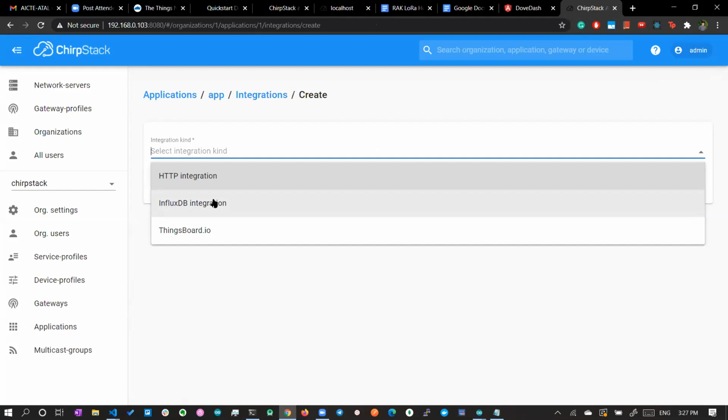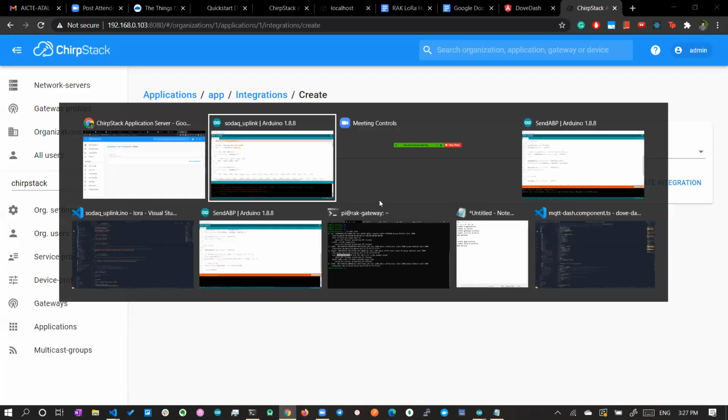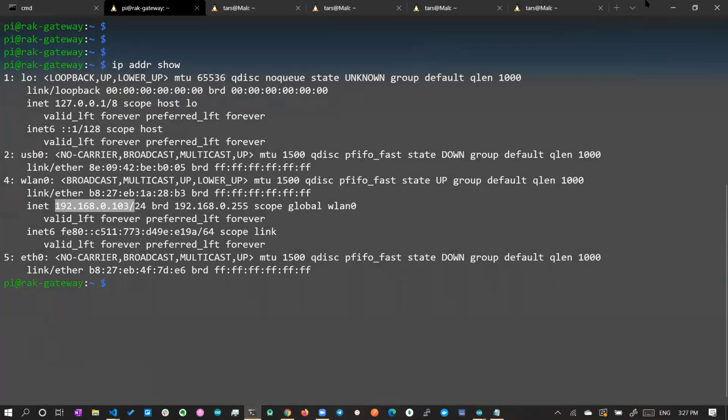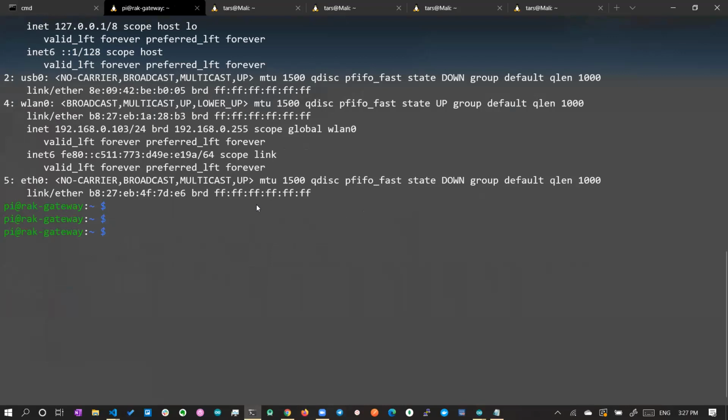Let's do a simple plain integration. Here we are using nothing, but when data is transmitting within the network, everything follows the MQTT protocol. So what we can do is, this is already in the Pi gateway. You can give mosquitto_sub. Sub means subscribe. Given the topic, we are using the hash. Hash means listen to all the packets, and we can give -d verbose to print all the stuff.